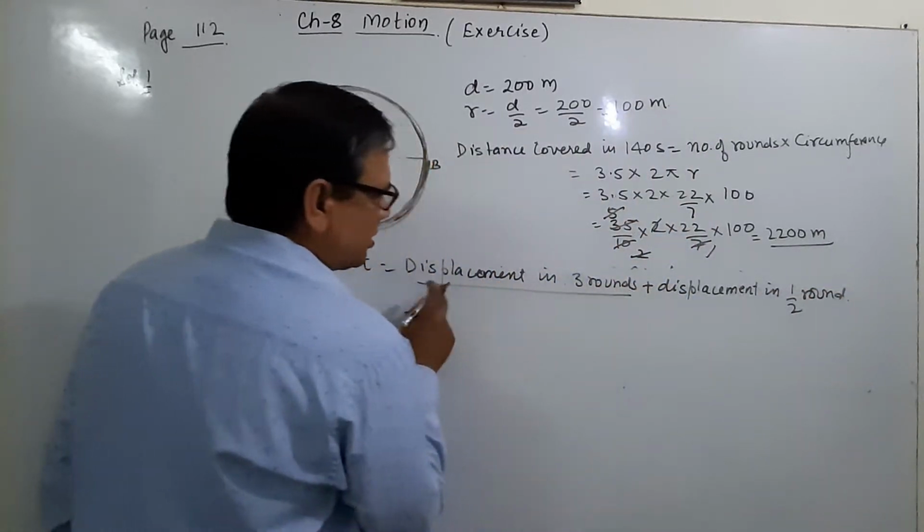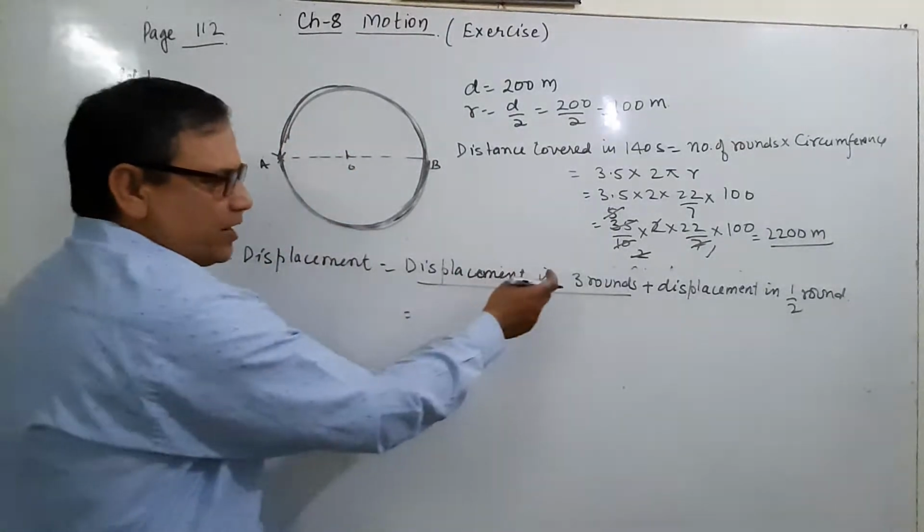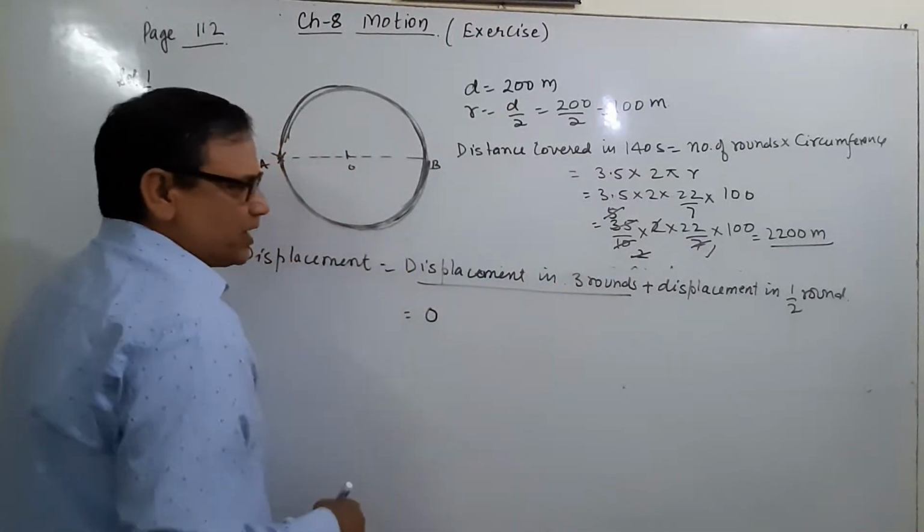Displacement in 3 rounds means it completes the round, so the initial and final point will be the same, that means 0.